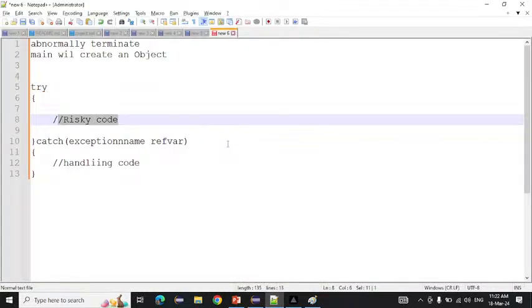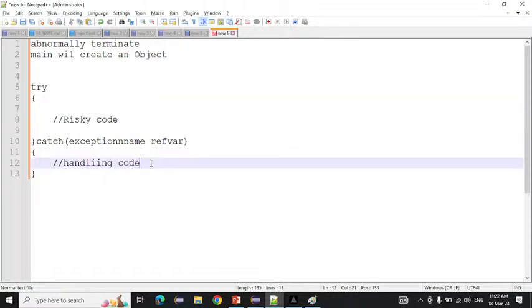Does anyone have any doubt till here? So why are we using the try block? For writing which code? Risky code. And why are we writing the catch block? For writing the handling code, right? If you want to write any handling code, for that we write the catch block.